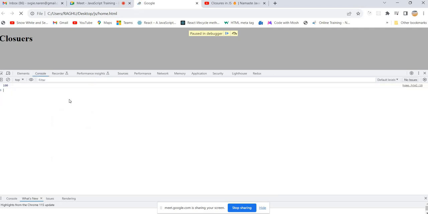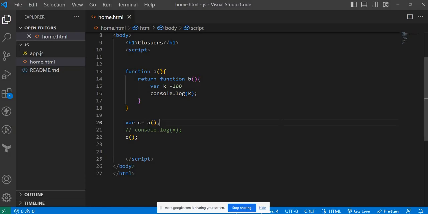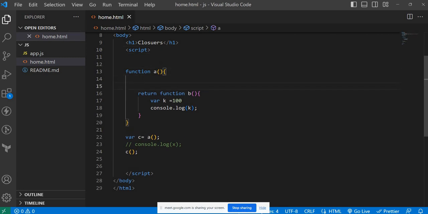So far we didn't see any closure. But closure will come into the picture whenever this function b tries to access a variable from its parent.